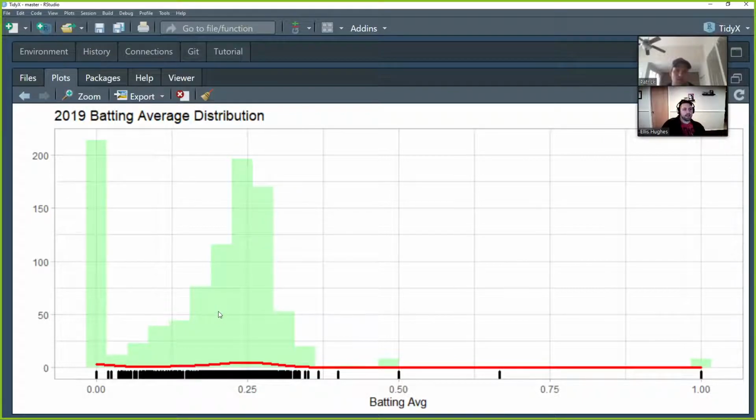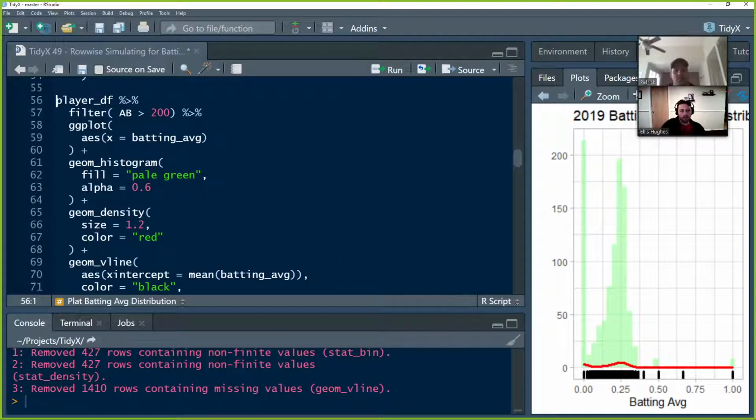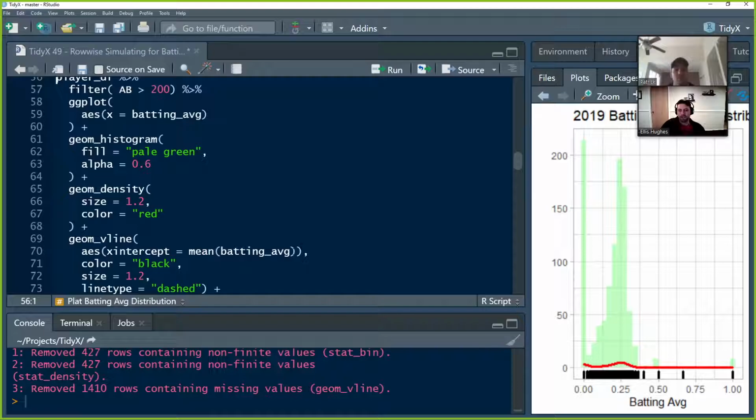So I can't really see much here. Well, it looks like there is definitely a normal distribution around 0.25, and then we have a few people that have hit 100. And we have a few people, pay them all the money. Yeah, exactly. And we have a few people that hit 0. Don't pay them. The thing that didn't come out here was our V line. Interesting. Vertical line did not show up. Oh, because we have NAs in there.